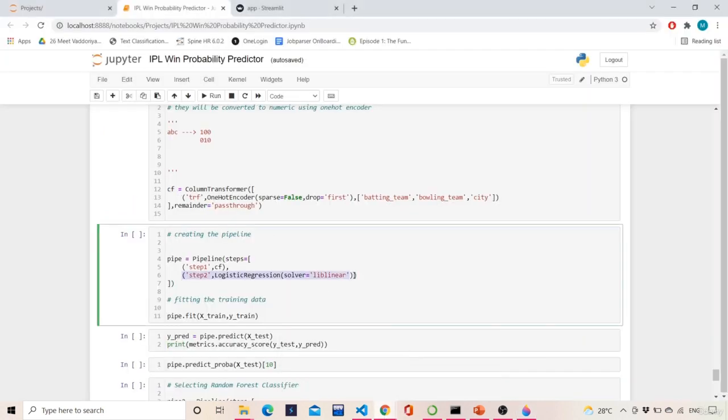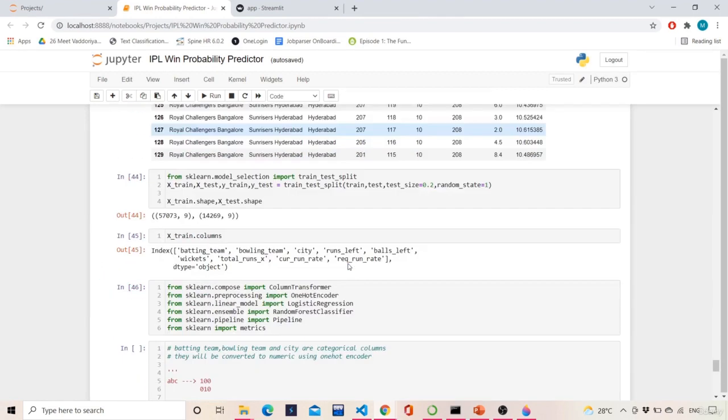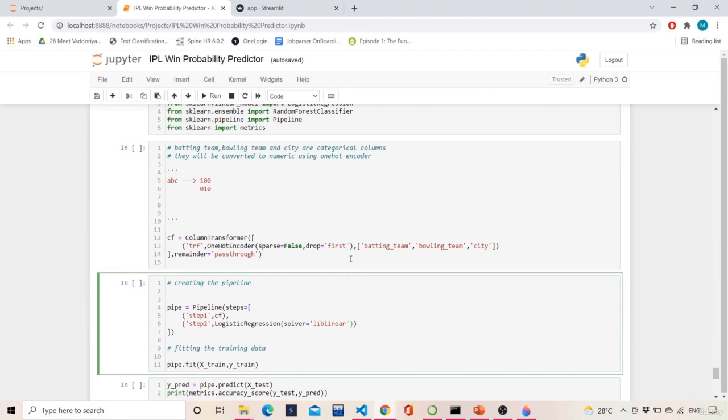I just left it because I have only two categorical variables, not many, and almost everything is linear. So I directly went to the model algorithm. You can use some transformation techniques if you want to. Step 2 is this logistic regression, which is the classifier.